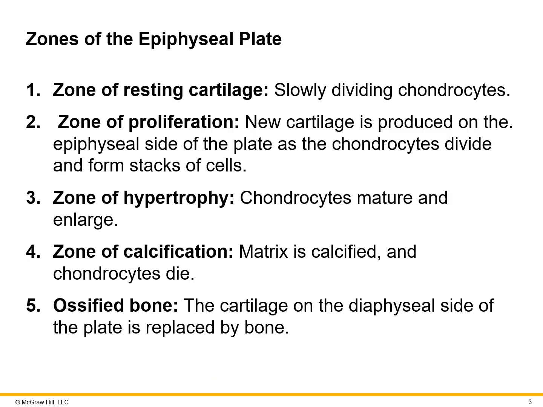So these zones of the plate, so we have the resting cartilage, and we have a picture coming up. These are slowly dividing chondrocytes. Then the zone of proliferation, so it's like proliferating or growing. This is the new cartilage produced on the epiphyseal side of the plate as the chondrocytes divide. Then the hypertrophy, so we think about it enlarging. So this is as the chondrocytes mature and actually enlarge. Then we have the calcification. The name implies it becomes calcified and the chondrocytes actually die. And then we actually end with that ossified bone. And this is the cartilage on the diaphyseal side of the plate is replaced by the bone.